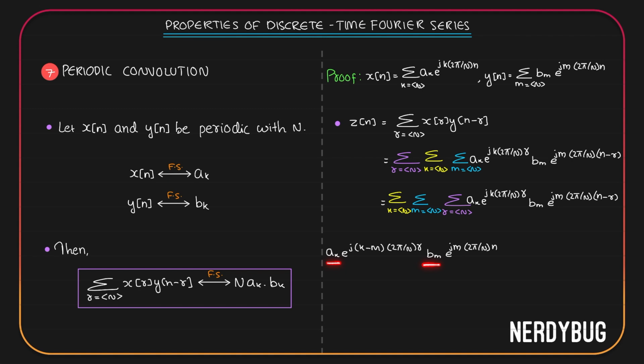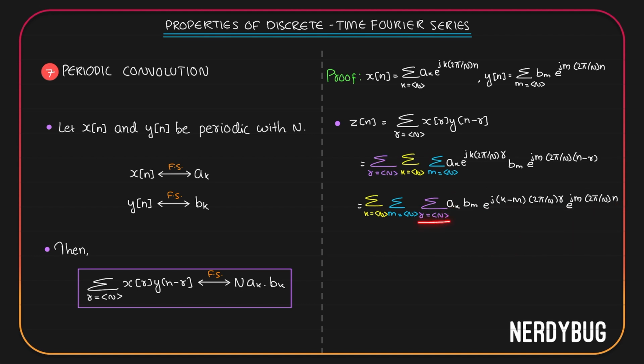Let us put a_k and b_m together and the exponentials together. Now we can put them back over here in this equation instead of this term. The innermost summation is with respect to the term r, a_k b_m e raised to jm into 2 pi by n into n. All of these don't have anything to do with r. They all can come out of that summation.